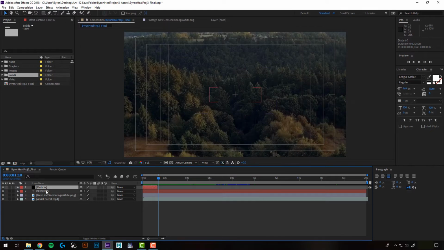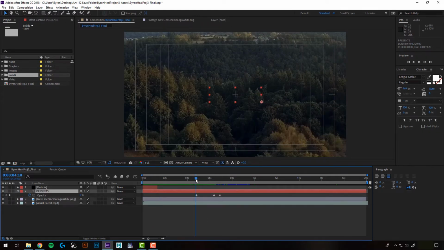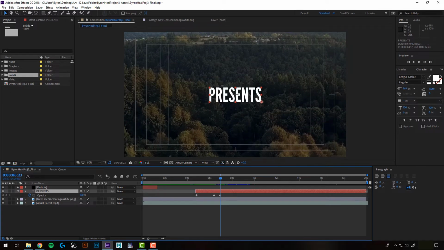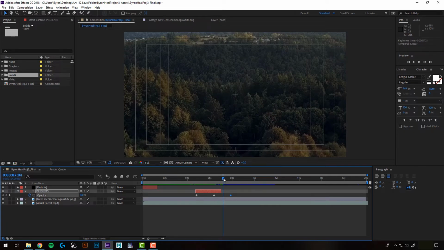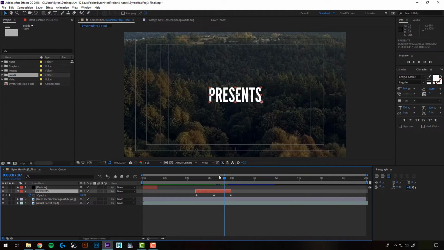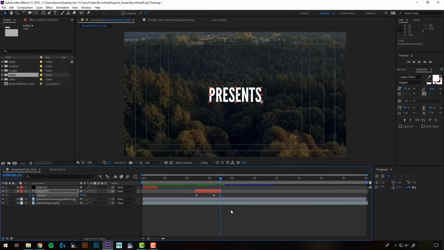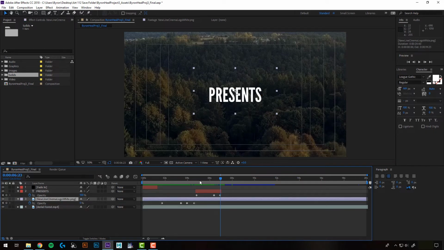So this just makes it a little easier to visualize my timeline and see exactly when things are going to be visible. So I can do that for presents as well. I'm going to come to the beginning here, and I'll just bring the front forward. It doesn't have to be exactly on my keyframe. I just want to make it a little neater in my timeline. And if I want to extend this later, I can drag a keyframe, and even though it cuts off, I can just extend that now. I'll just undo that. And I'm going to have my logo turn off right here as well. And I also don't need it at the beginning, so I'll do that. You don't have to do this, but again, it just makes it easier.